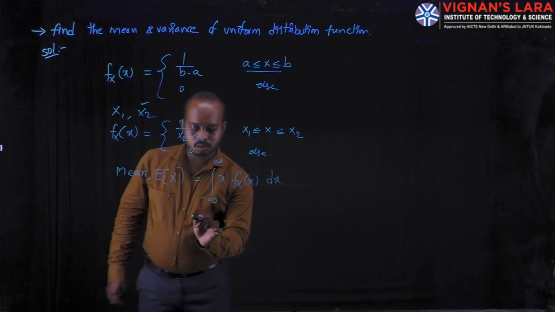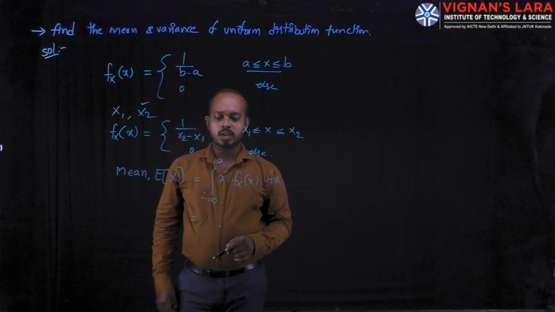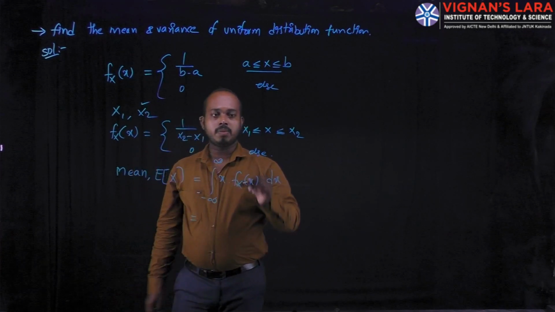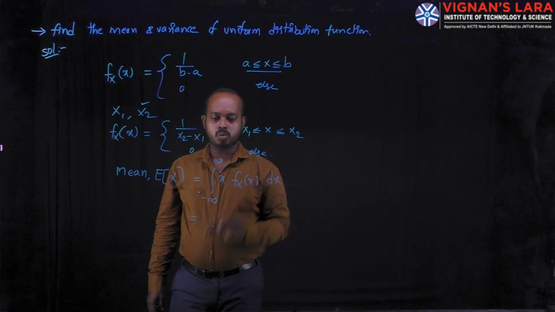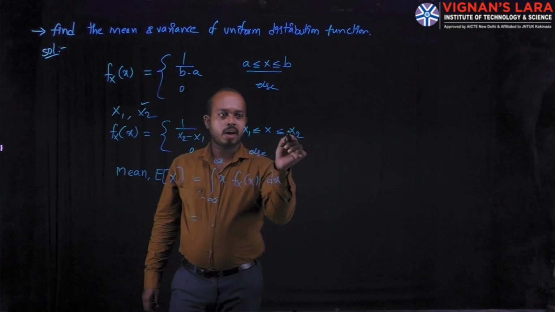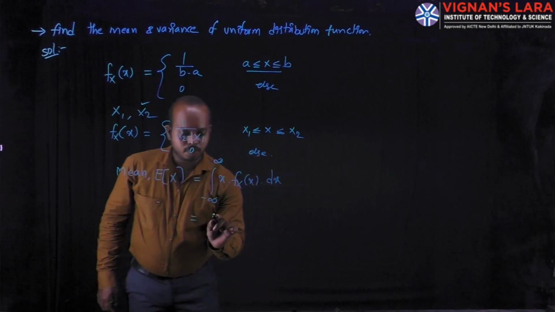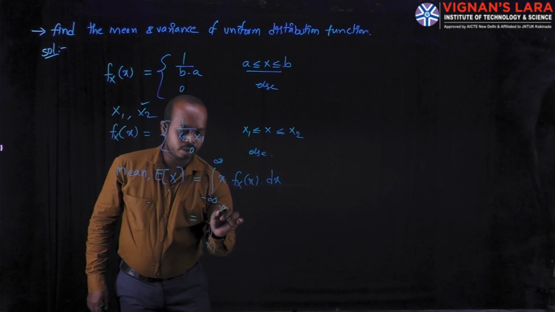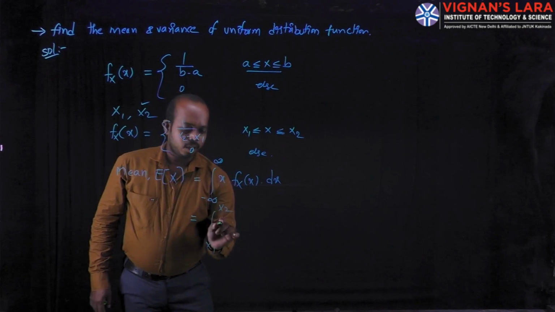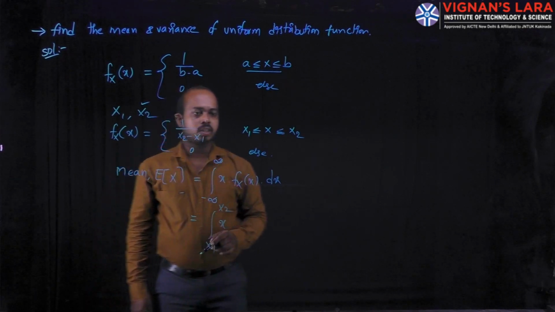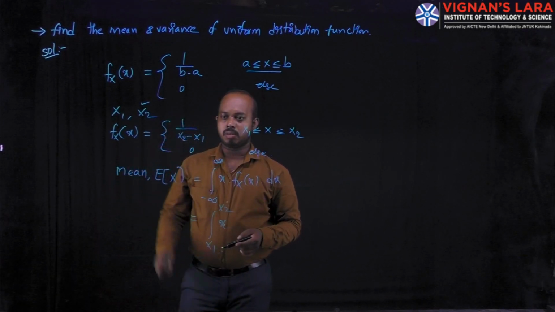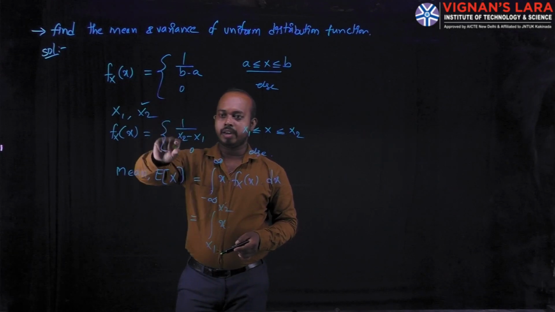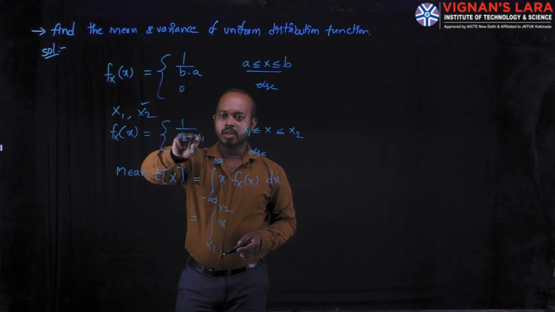In this formula we change the limits: the lower limit is x1 and the higher limit is x2. Now we replace these limits: integral x1 to x2, x is the normal value, and we replace the density function, which is 1 divided by x2 minus x1.